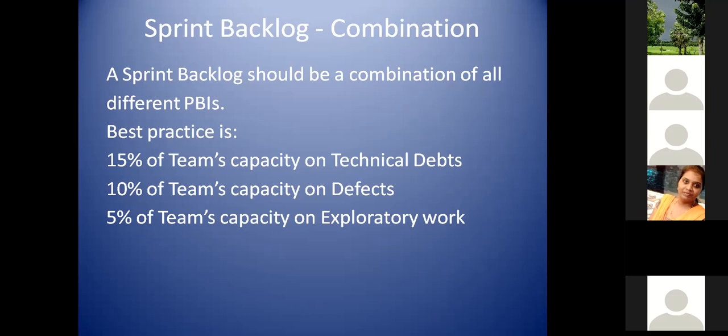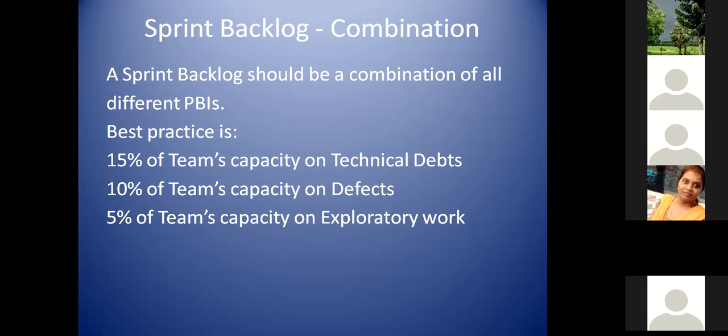Whatever delivered items we already took care of in our previous sprints, how can we say fixing defects is business value? It cannot be a business value. But at the same time, I need to fix the defects. Otherwise, I cannot get a sign off for my release from my verification team. So what will happen now? We need to balance every sprint backlog, with a percentage allotted for every item like this, right?